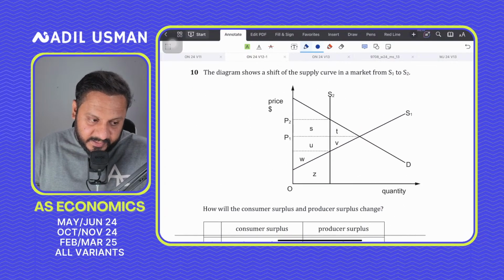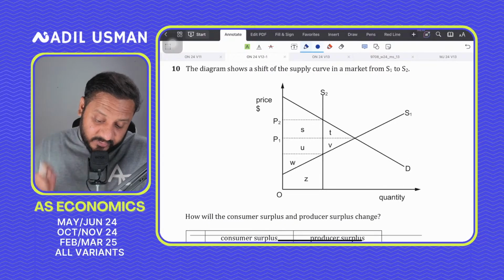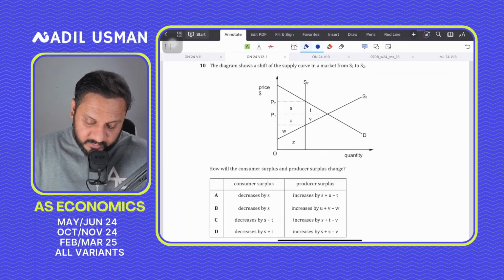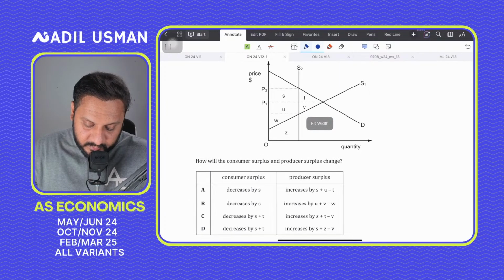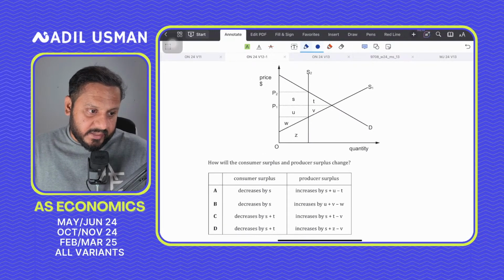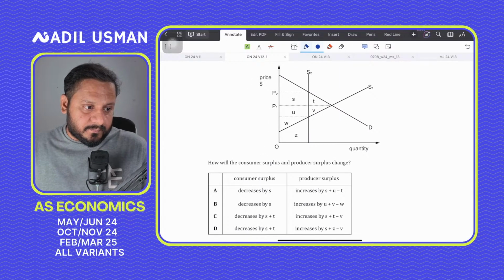Question number 10 says the diagram shows how. This is a good question. Attempt this question. What would be the answer to question number 10? Yes guys, what would be the answer to question number 10?